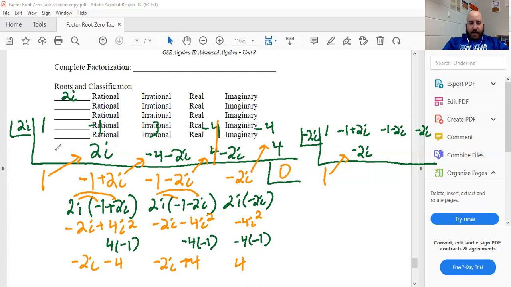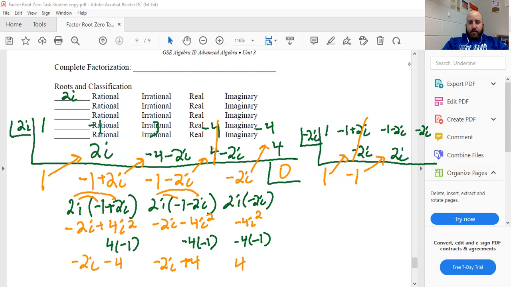I did 1 times 2i and brought it up here, but now these didn't combine. I had to get a complex number. Here, I've already got the complex number on top, which happens to be +2i for the imaginary part. I got -2i, just like the 4s did over there. They're going to cancel out. And then the -1 is going to come down. Move it up and over. -1 times -2i. Negative times a negative is positive. So now I've got positive 2i.